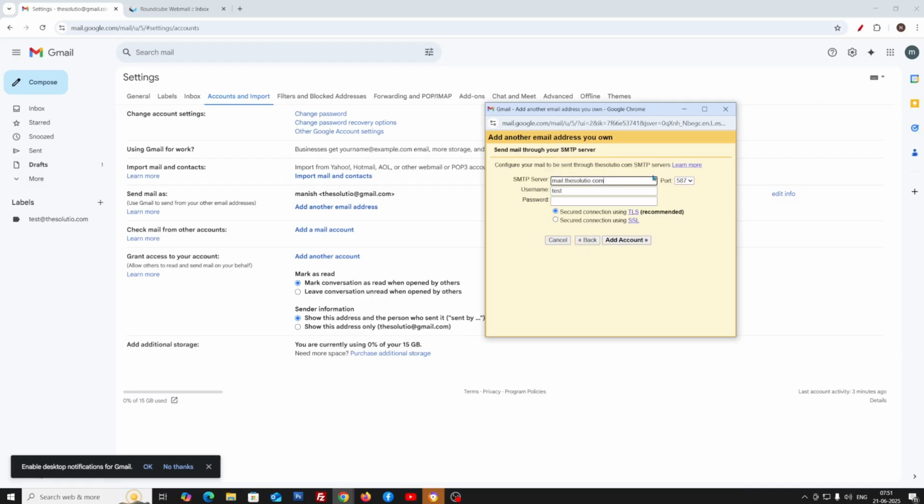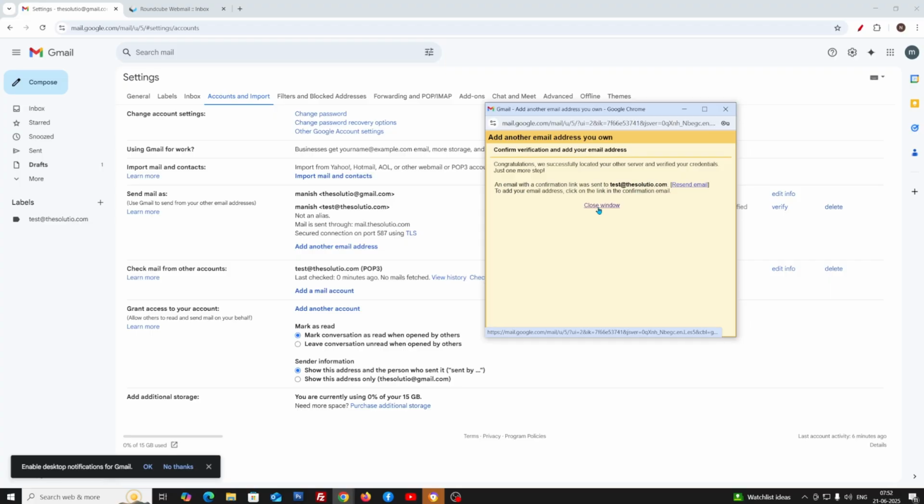Now we will enter our SMTP server. Username will be our complete email ID and we need to enter our password. Port will be by default 587 and we have to check TLS. Click on add account.